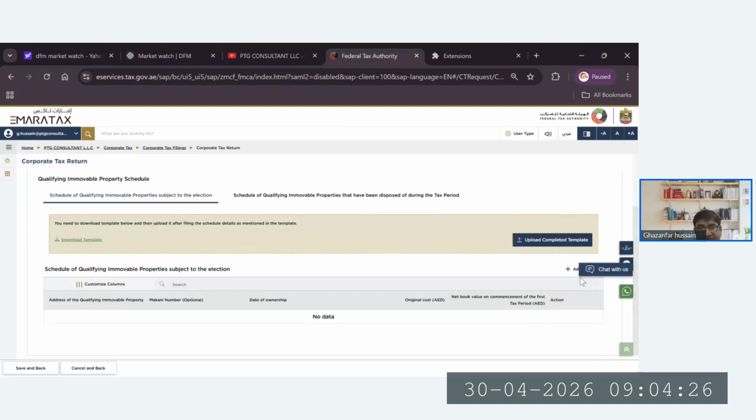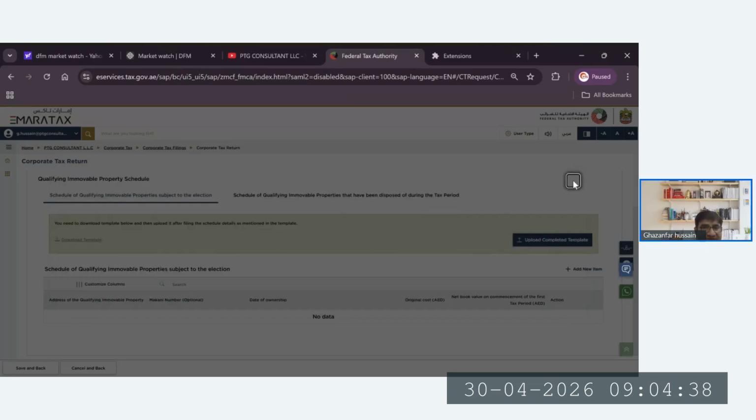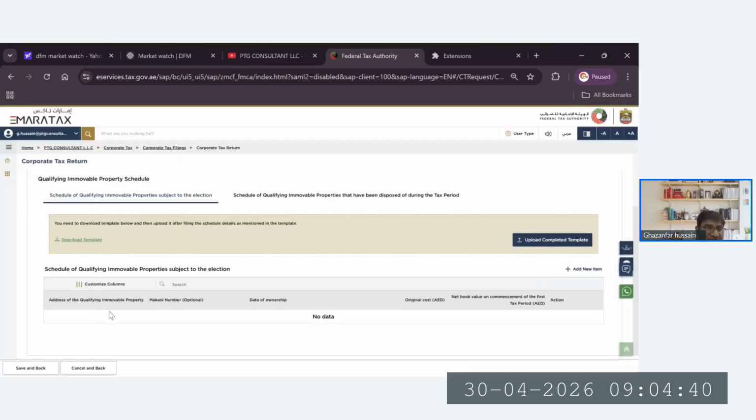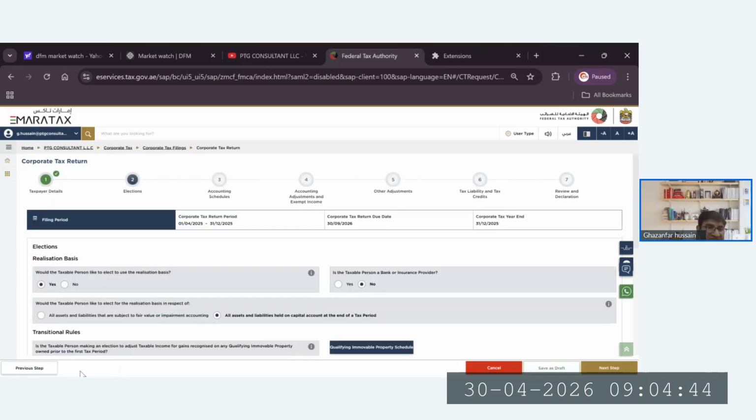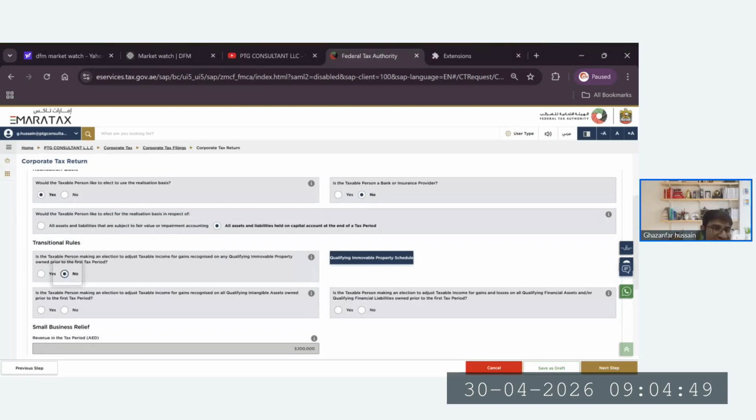Just quickly, we can show you this here. We have to add the property name, address, value, property valuation, everything that we will provide. That we will cover once we come to this topic. Today we are just looking at the elections. So we understand the realization basis and the transitional basis.